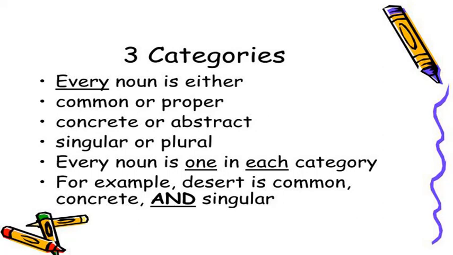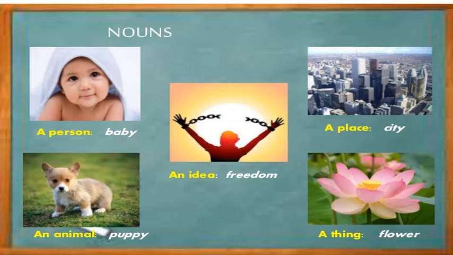For example, the word desert. It is a common noun, it is concrete and singular. Likewise, any noun that you find, you can identify these classifications or categories in it. So we'll discuss each of these categories, and before going into those categories, so what is a noun?